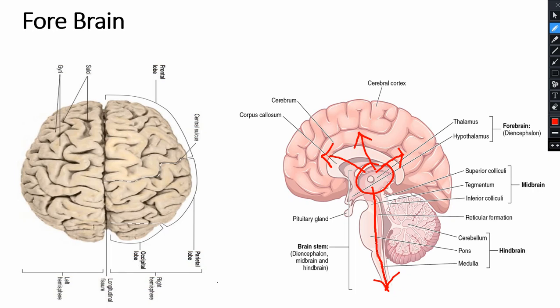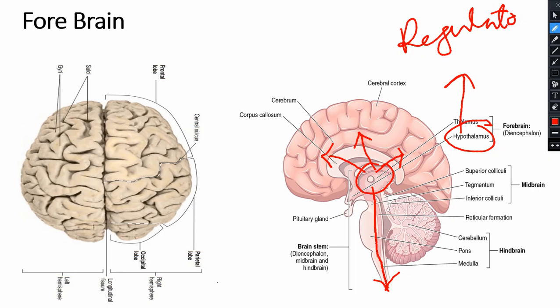Now what is the work of the hypothalamus? The hypothalamus works like a regulator. A regulator means that it is detecting things like the temperature of the body, hunger, and thirst.